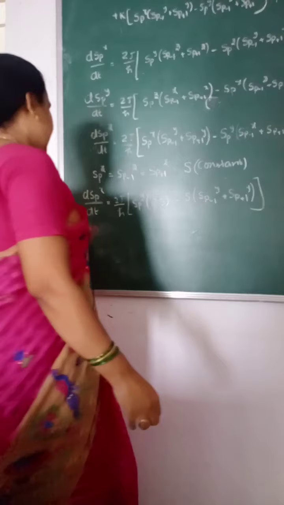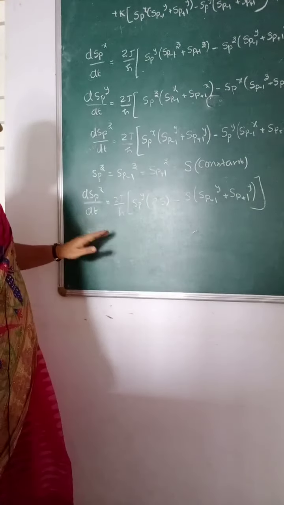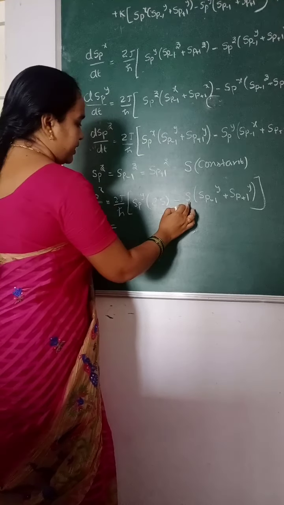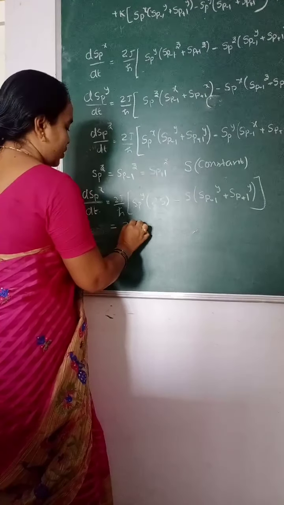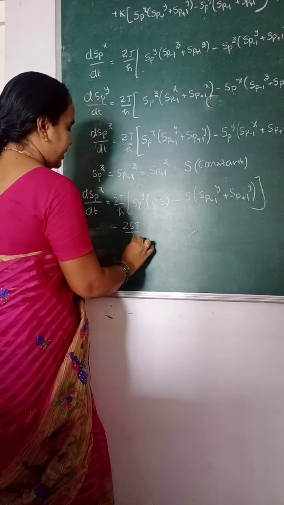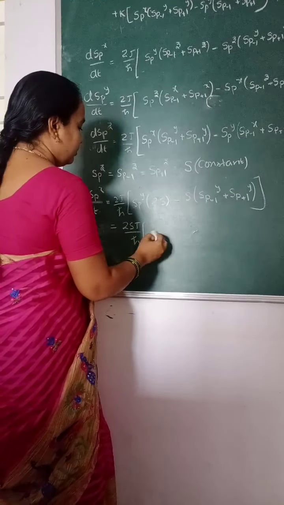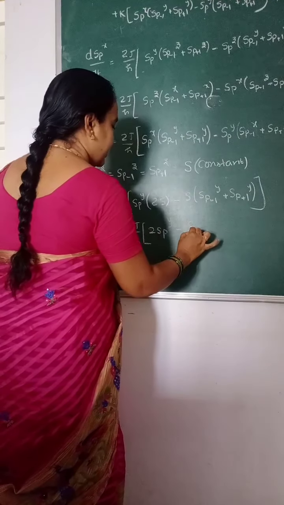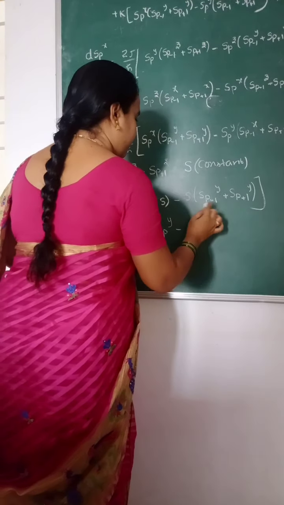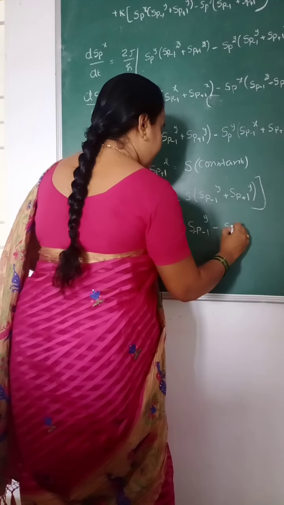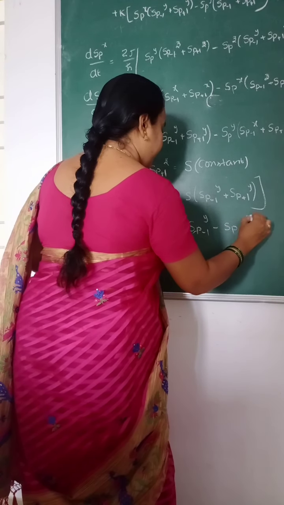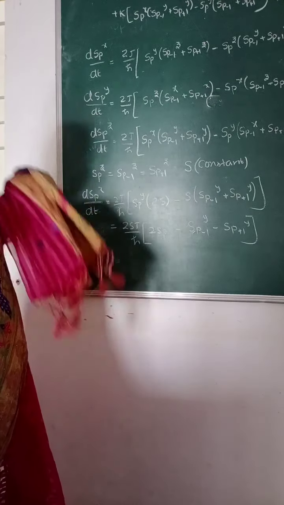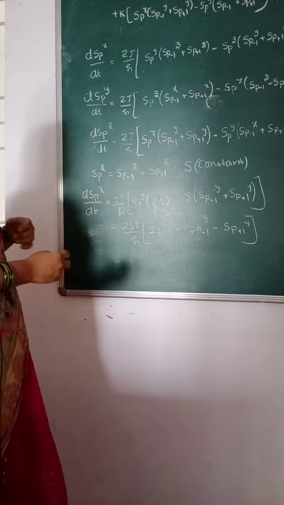This is the dS_p^x/dt term. If you take this S as common, that is 2SJ/ħ (2S_p^y − S_{p-1}^y − S_{p+1}^y). This is the rate of change of angular momentum along the x direction.